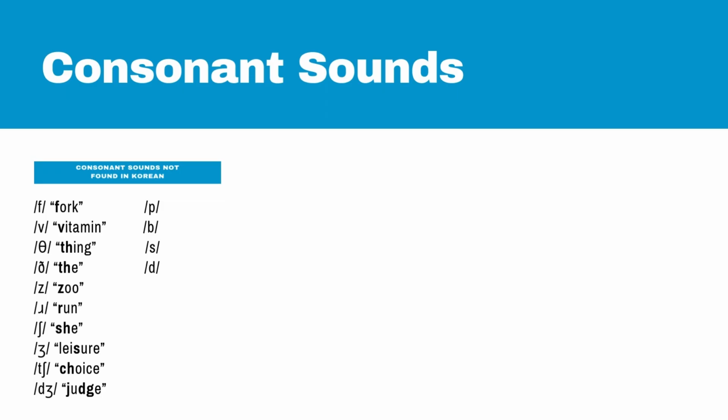The f as in fork, v as in vitamin, th as in thing, th as in the, z as in zoo, as in run, sh as in she, zh as in leisure, ch as in choice, and j as in judge. And I've also listed some of the common substitutions, such as for the f as in fork, a Korean speaker might substitute the f sound with the p, and it would change from fork to pork.